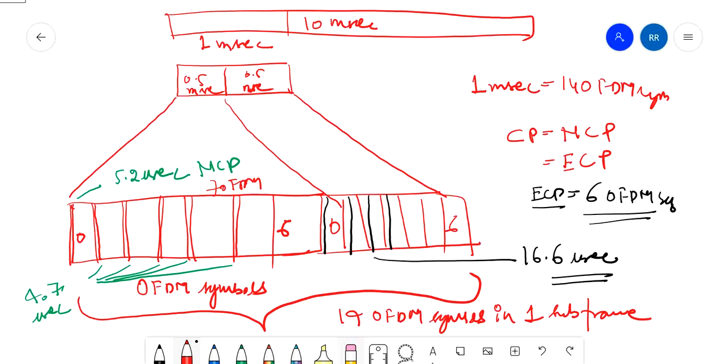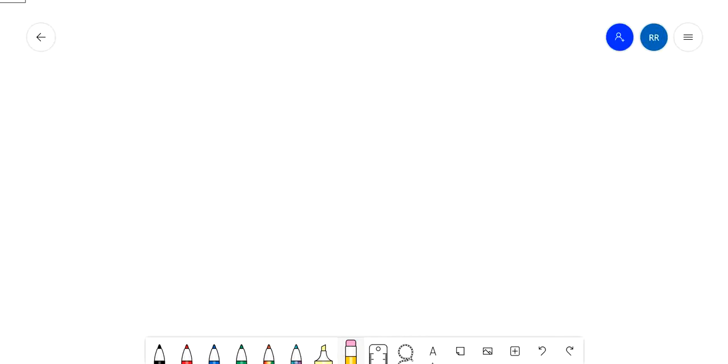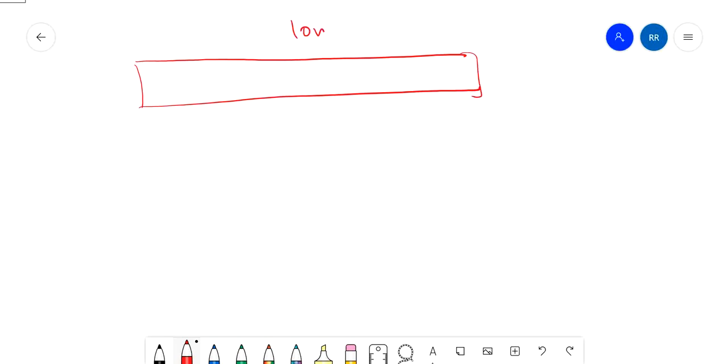Now we will see what the difference is between FDD and TDD frame structure. In FDD, there is no particular pattern. This is a frame of 10 milliseconds with subframes 1, 2, 3, 4, 5, 6, 7, 8, 9.